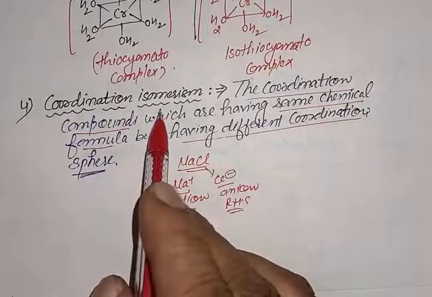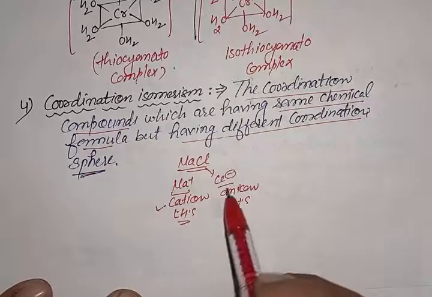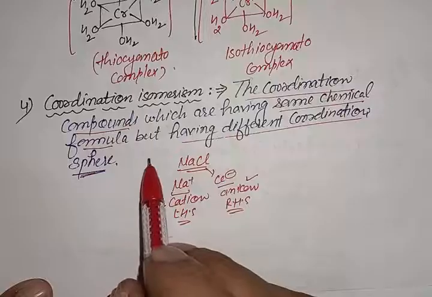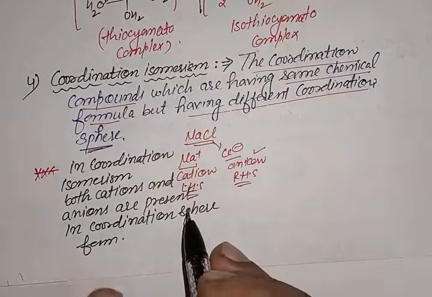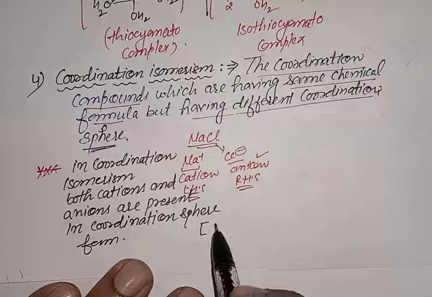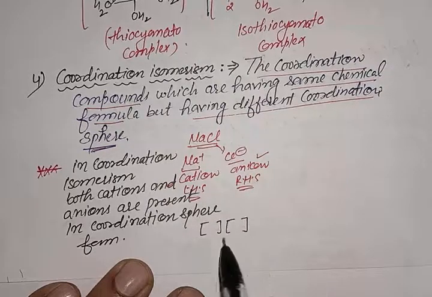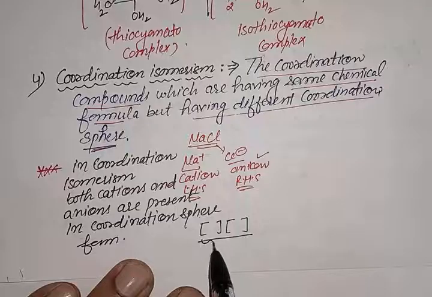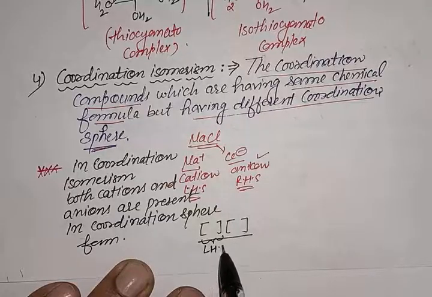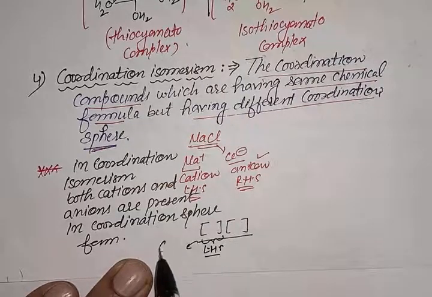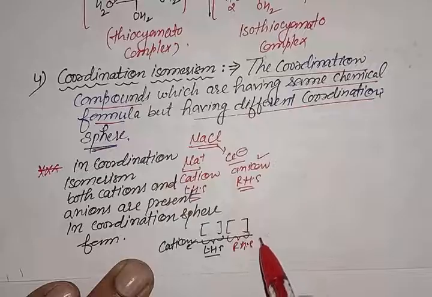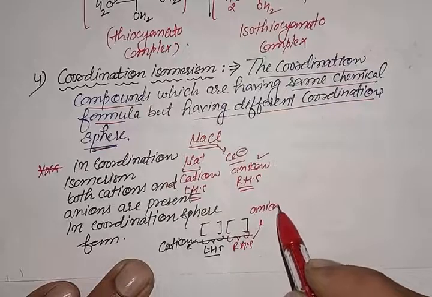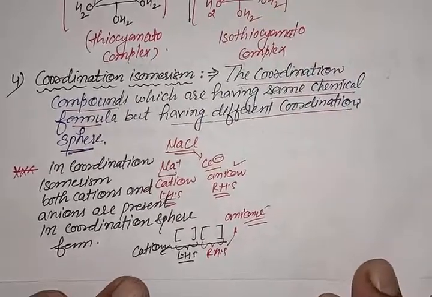In the coordination isomers, both the cation and anion are in the form of a coordination sphere. The coordination sphere which is present on the left hand side is called the cationic coordination sphere, and the coordination sphere which is present on the right hand side is called the anionic coordination sphere. Let's take one example.